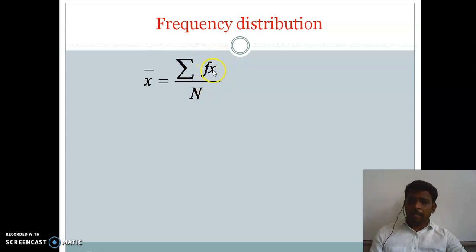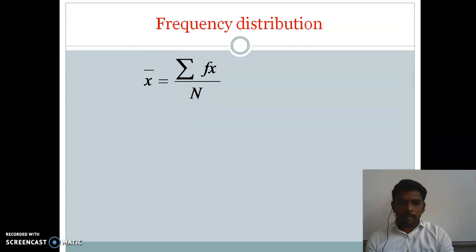So between f and x there are no operators available, that is addition, subtraction, nothing is there, so they are in multiplication. That is the meaning. There is a product of f into x, and here capital N is nothing but total of frequency.